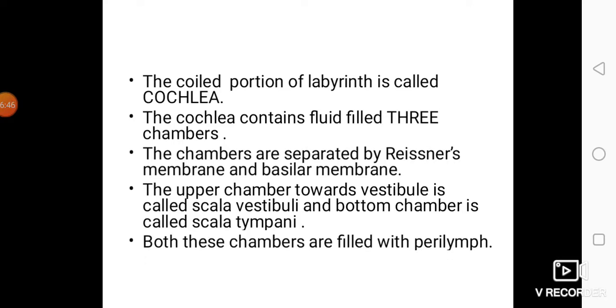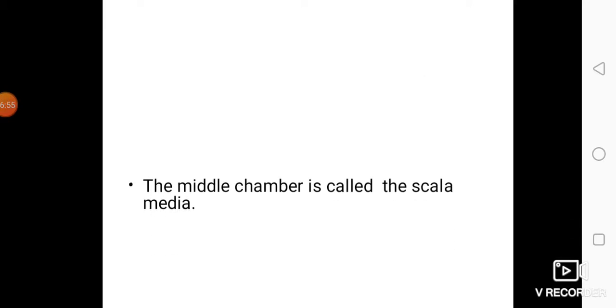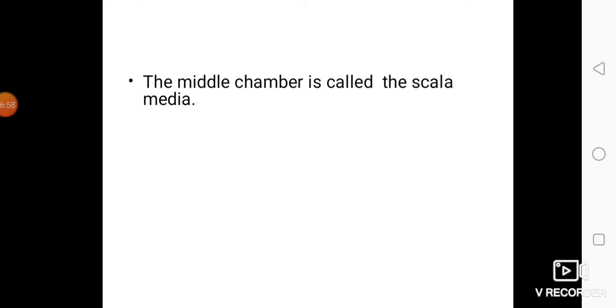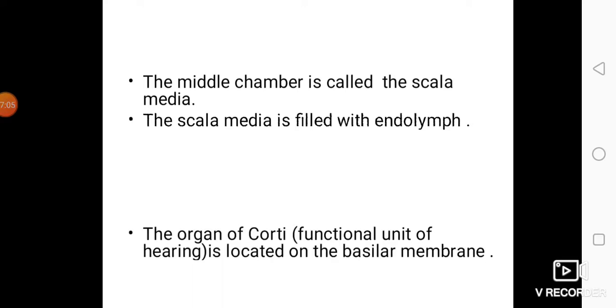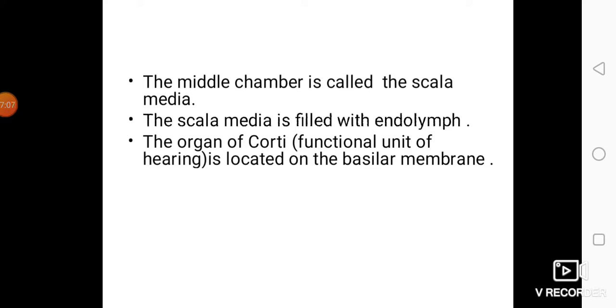Both these chambers, scala vestibuli and scala tympani, are filled with the perilymph. The middle chamber is called scala media. This is the most important portion. Scala media is filled with the fluid called endolymph. Organ of Corti, the functional unit of hearing, is located on the basilar membrane. That means scala media has got a basilar membrane and on the top it has got a Reissner's membrane.